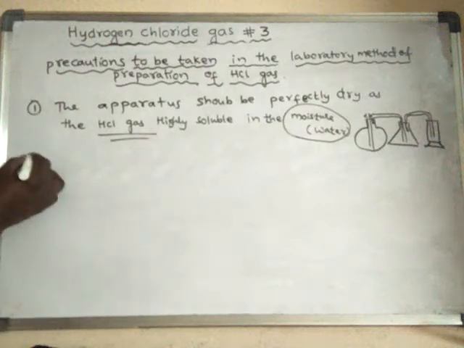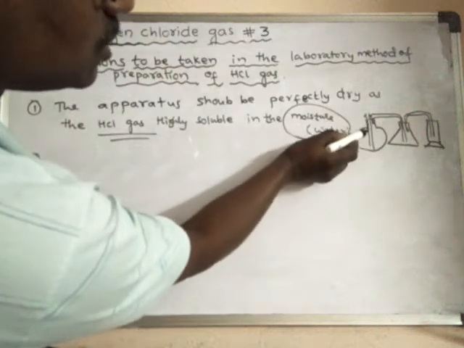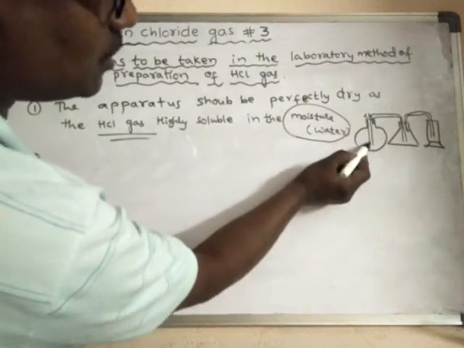Okay. Next one, the lower end of the thistle funnel. See, this is the thistle funnel. So this is the upper end and this is the lower end.